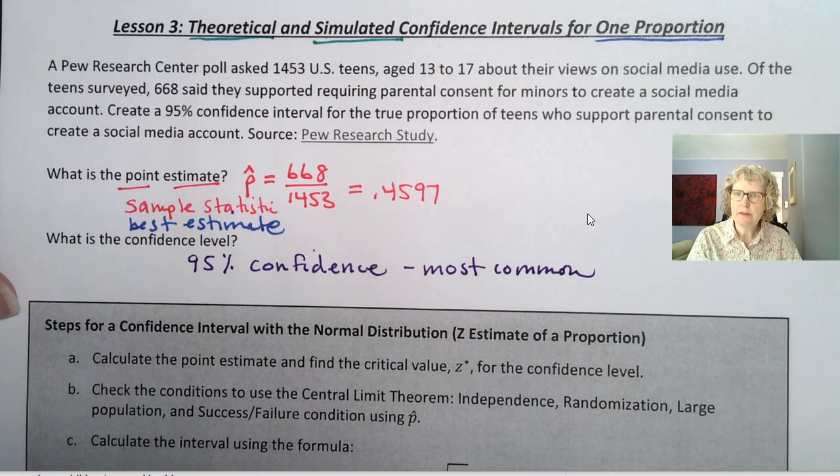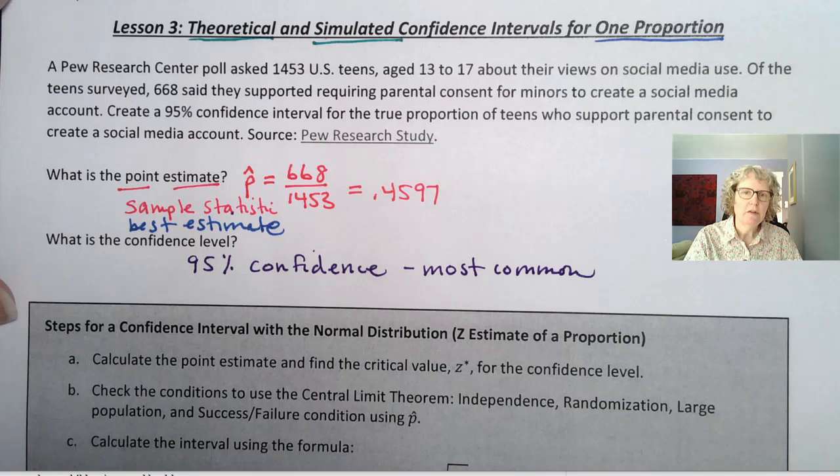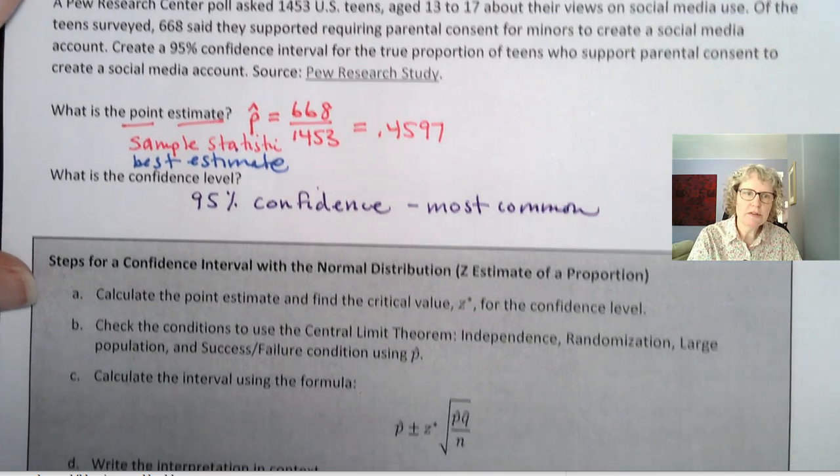And remember, the idea is we want to give not just the point estimate, because many people read that and think, oh, well, it's exactly 46%. But that's the result from one sample, right? And we know that there's sample-to-sample variation. So if we did a different sample of 1,453 teens and a different sample and a different sample, we wouldn't get the exact same number, 668. Likely would vary. So we have this plus or minus or margin of error to take into account that there's sample-to-sample variation, okay? So here are the steps.